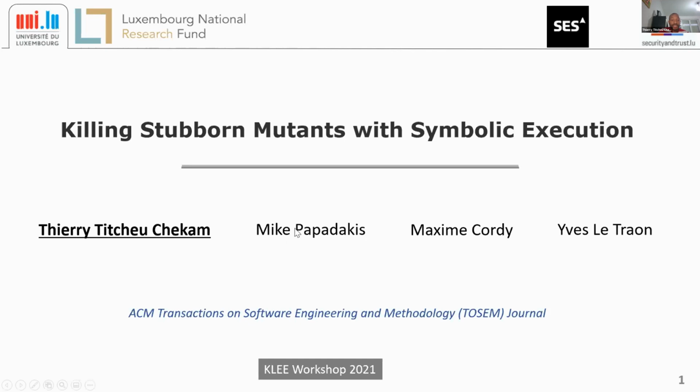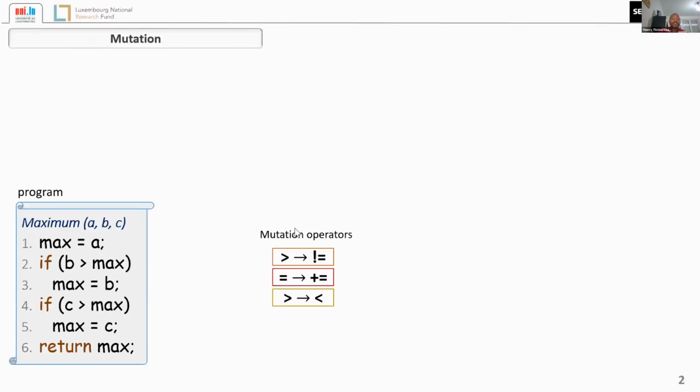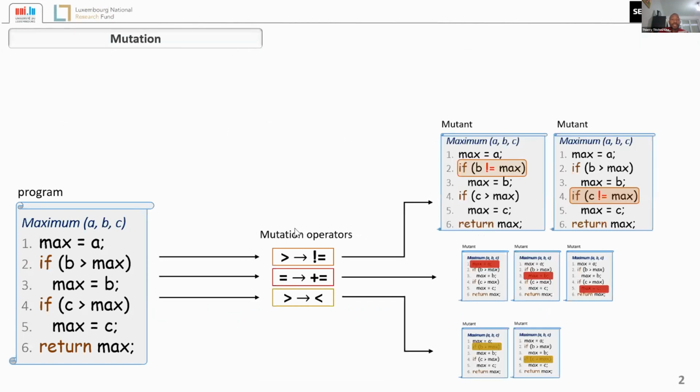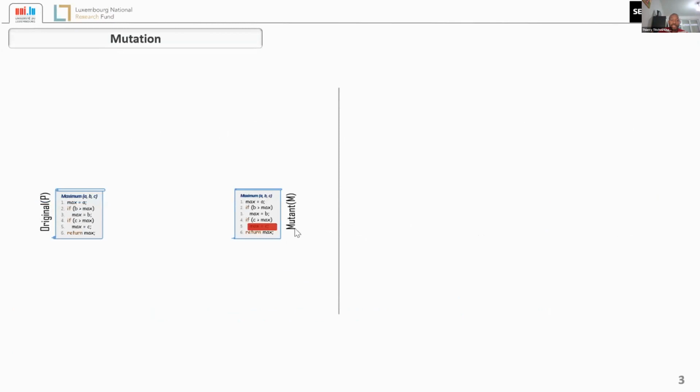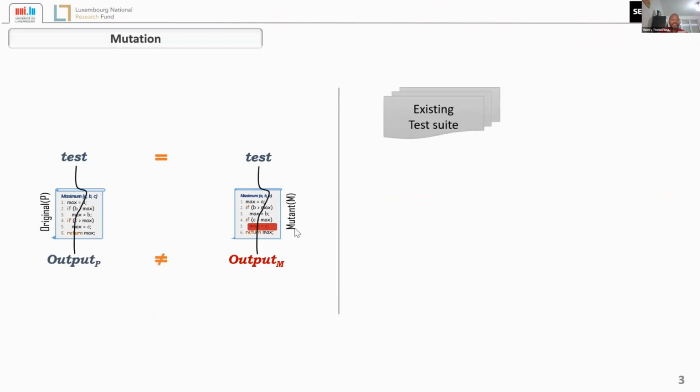Mutation is a test adequacy criterion that uses artificial faults, also known as mutants, to measure the quality of test suites. The coverage measurement by a test suite using mutation is computed by executing the same test input on both the original program and the mutant and checking the outputs. If the outputs differ, the mutant is said to be killed by the test. And the ability of a test suite is then measured by the proportion of mutants that it can kill.